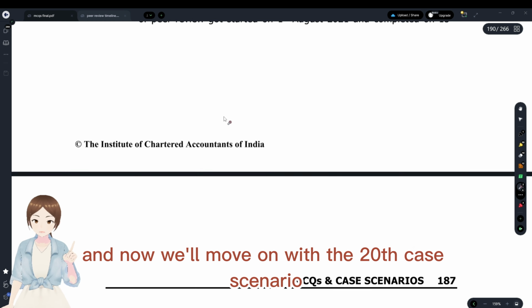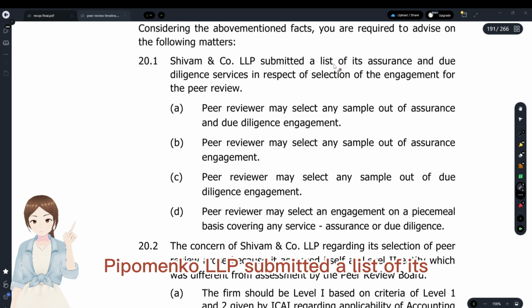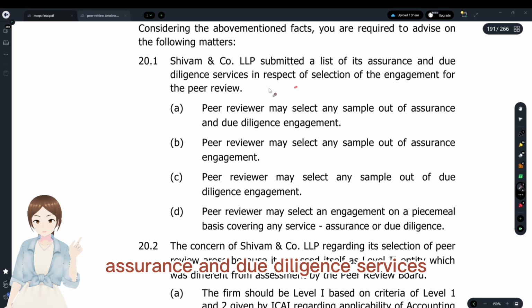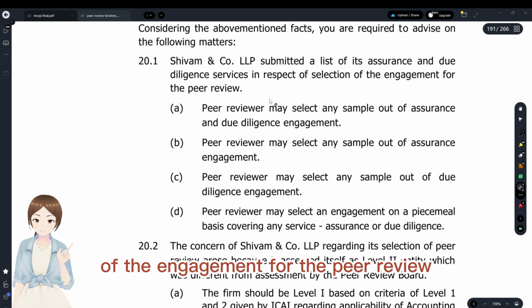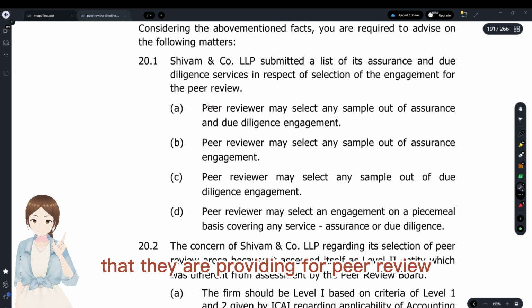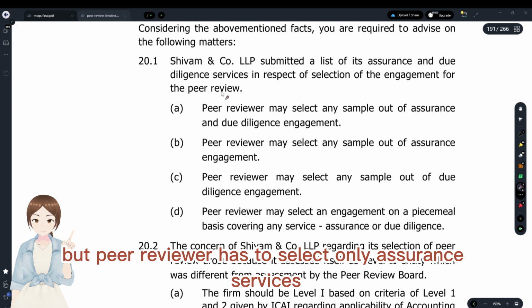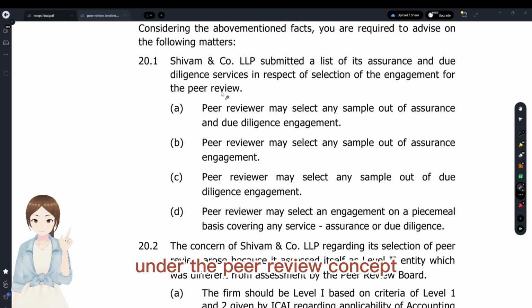And now we'll move on with the 20th case scenario here. First question. Shivam & Co. LLP submitted a list of its assurance and due diligence services in respect of selection of the engagement for the peer review. Okay, they have given a list of their services, but the peer reviewer has to select only assurance services because that's the only scope under the peer review concept.